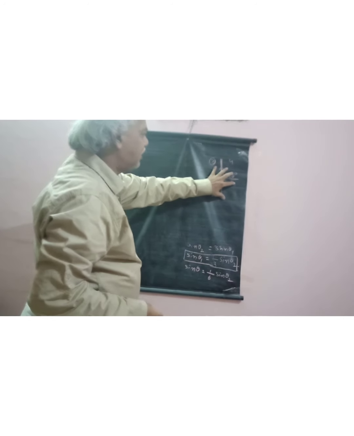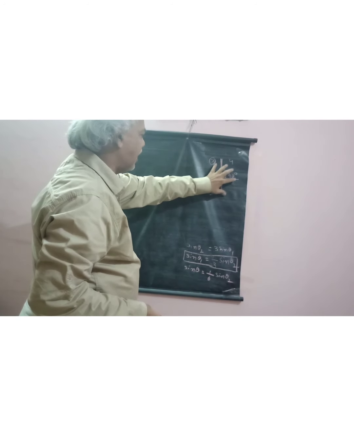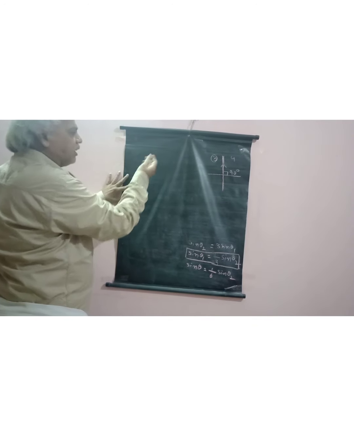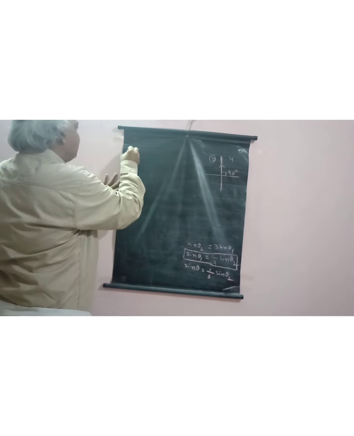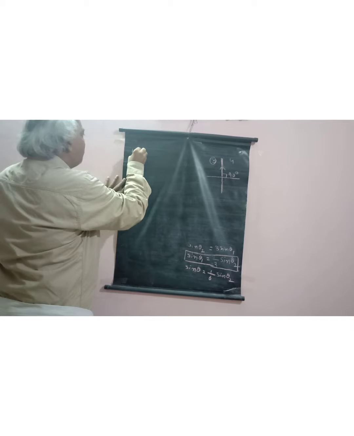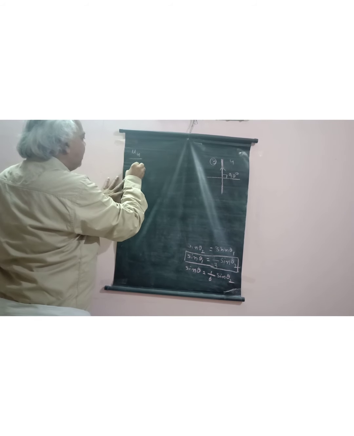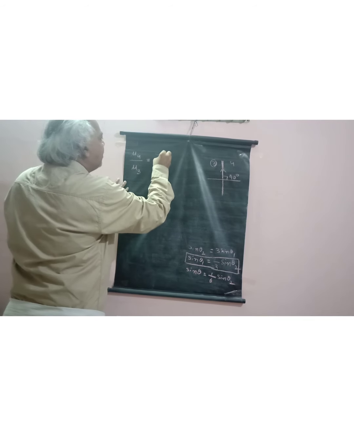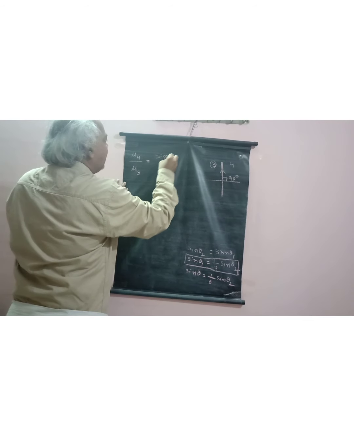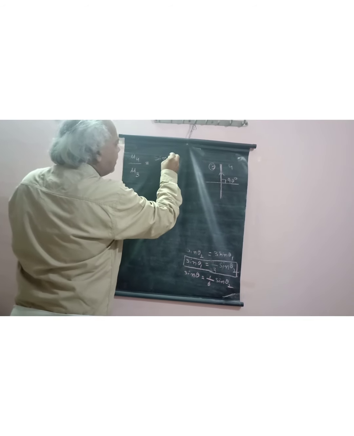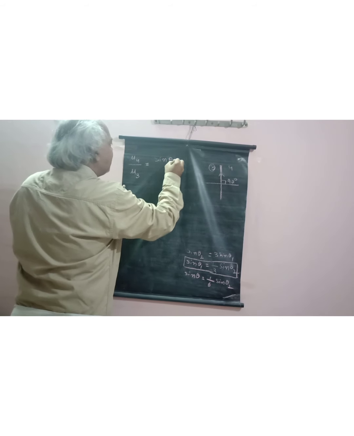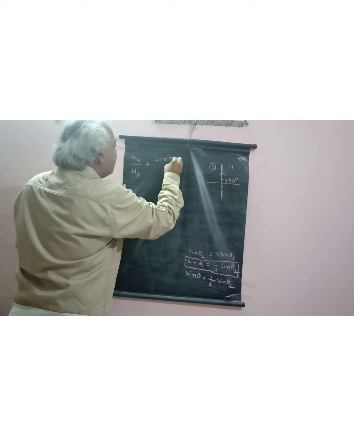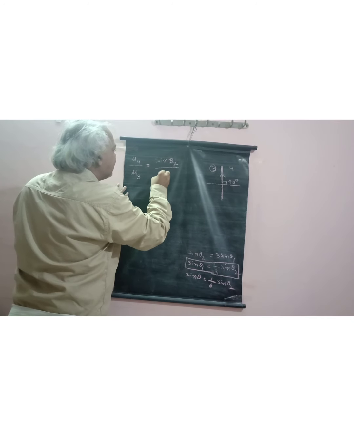For this problem, by using the same Snell's law, mu 4 by mu 3 is equal to sin theta 2 by sin 90.